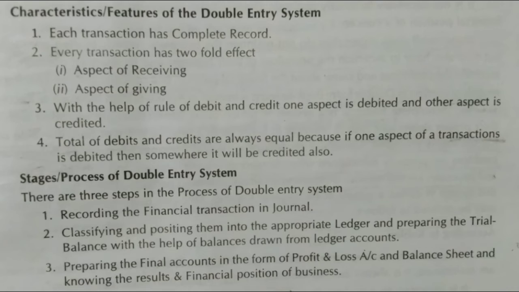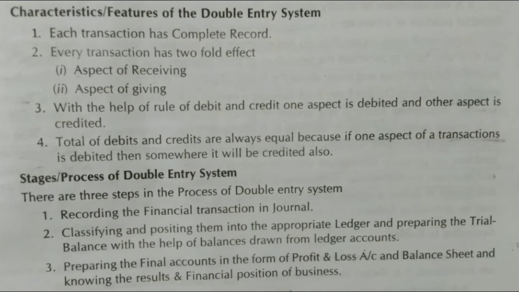When we come to the fourth point, total of debits and credits are always equal, because if one aspect of the transaction is debited, then somewhere it will also be credited. So here, as I told you, same amount will be recorded in the debit aspect and the same amount will be recorded in the credit aspect. So when you total the debit column and when you total the credit column, you will see that both the columns are giving the same total. Now let us see what is the process of double entry system.